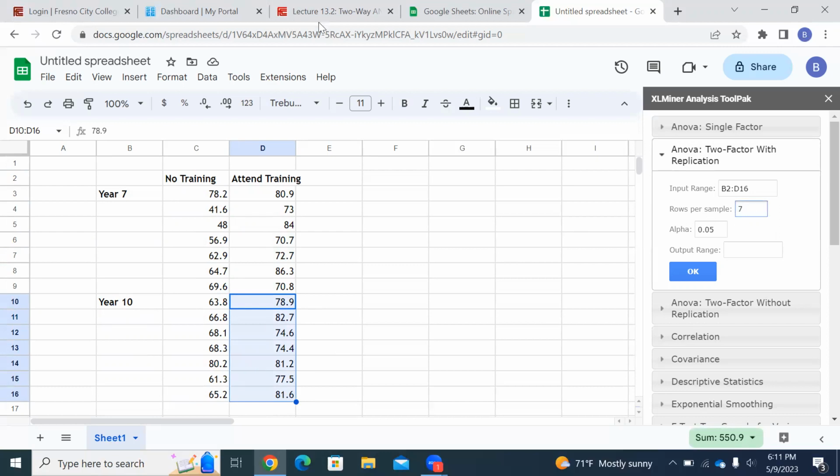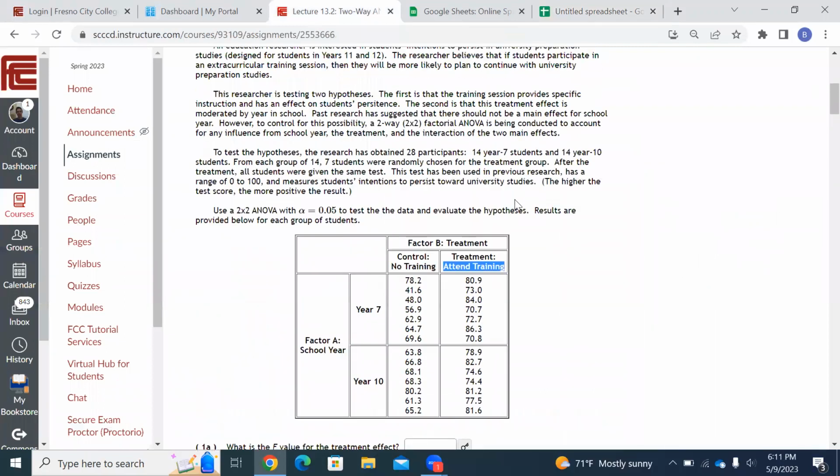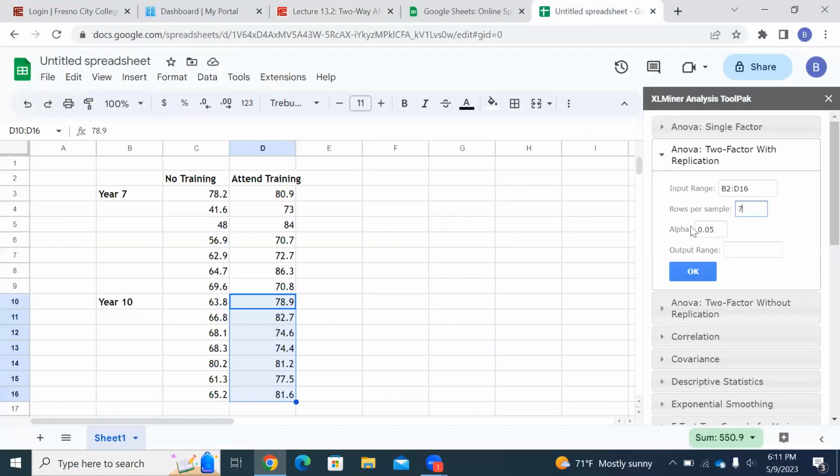Now, alpha, go back and find your alpha level. My alpha level, okay, so my alpha level right here. Right there. Alpha is 0.05. Now it changes though. You might have 0.02, 0.01, 0.10, whatever your alpha level, put that in right here. Mine is already right. Mine's 0.05.